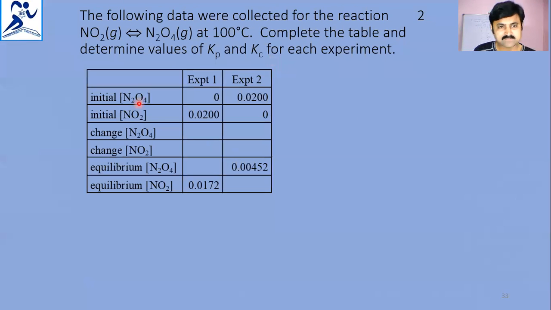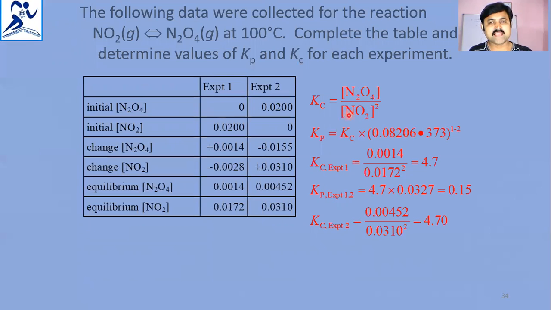So, they have not given some of the values here: the concentration of dinitrogen tetroxide in experiment 1 and experiment 2, and nitrogen dioxide. This is the table given here, so we have to fill that in. That means the Kc value for this reaction is N2O4 by NO2 concentration power 2. And we substitute the R value 0.0821 and the temperature, 100 degrees Celsius, which means 373. For the given equation, the delta n value is 1 minus 2, which is minus 1. And that is how Kp is obtained.